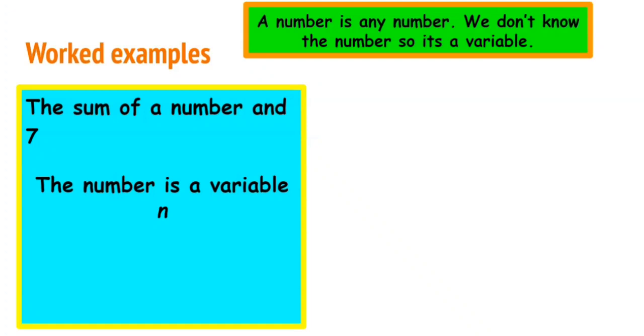For this purpose, we're going to need to use a variable to represent this unknown number that we're referring to. For this problem, we are going to use the variable n. So a number n. So let's reread the question. So therefore, it is the sum of n and 7. We know that sum is the answer that we get when we add two numbers. Therefore, this is the same thing as n plus 7.